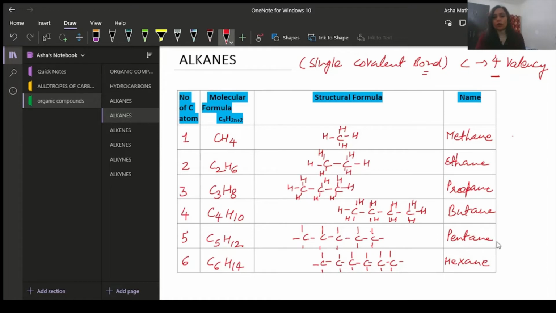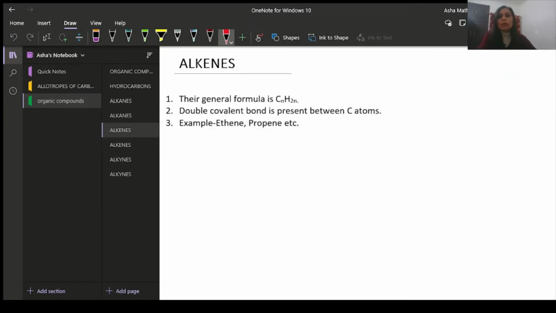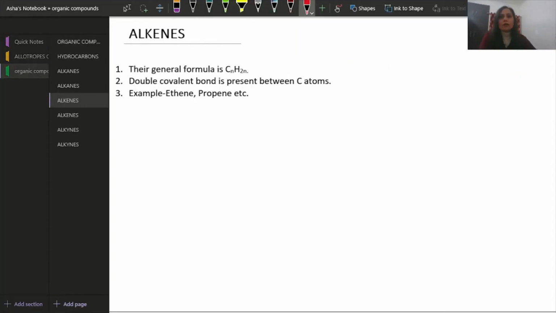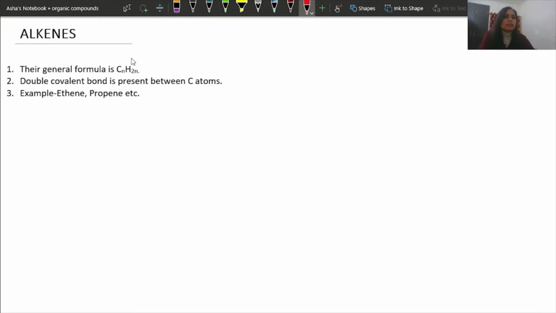Okay. So now let us go to the next one, which is alkene. Now alkenes have the formula CnH2n. It is a type of unsaturated hydrocarbon, which has a double bond. A double covalent bond is present between carbon atoms. Examples are ethene and propene.